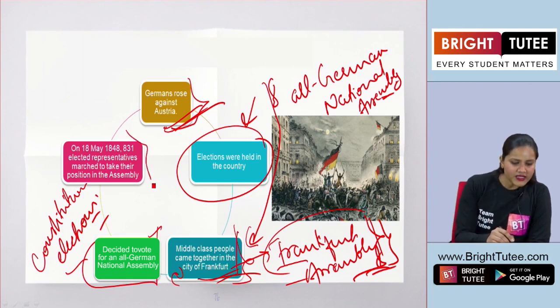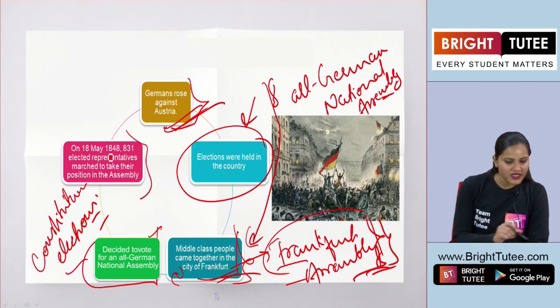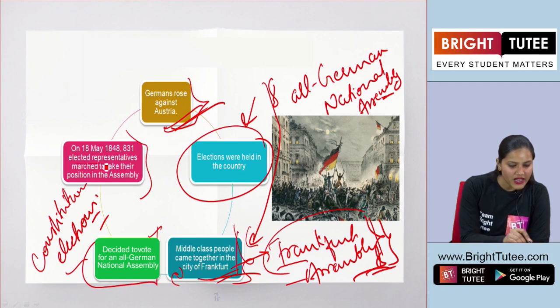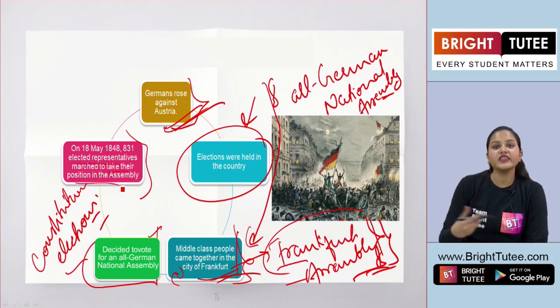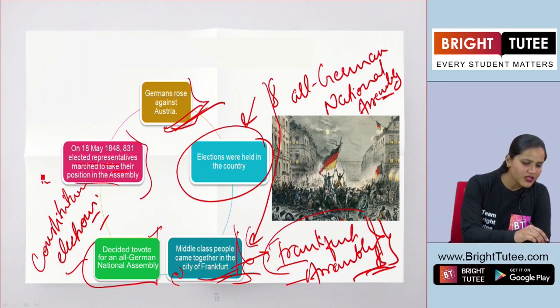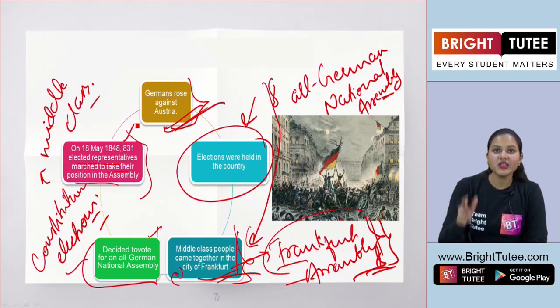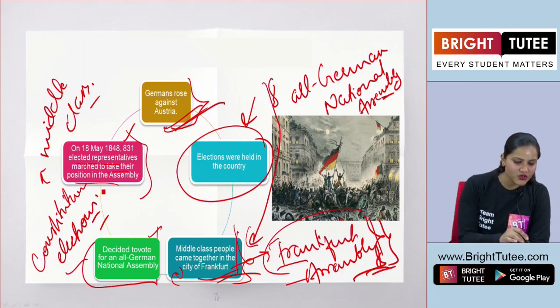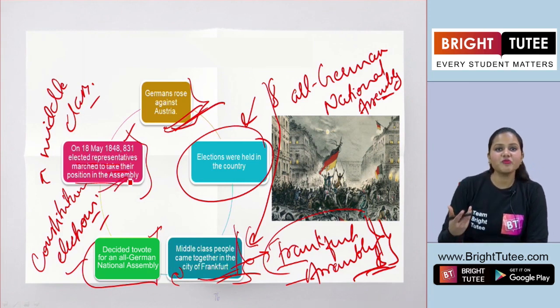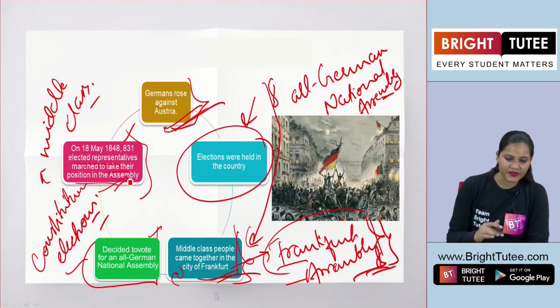Now on 18th May 1848, 831 elected representatives marched to take their position in the assembly. Now all these were the middle class people. Okay? So there were 831 elected representatives and they marched to this place to take their position in the assembly. Okay?